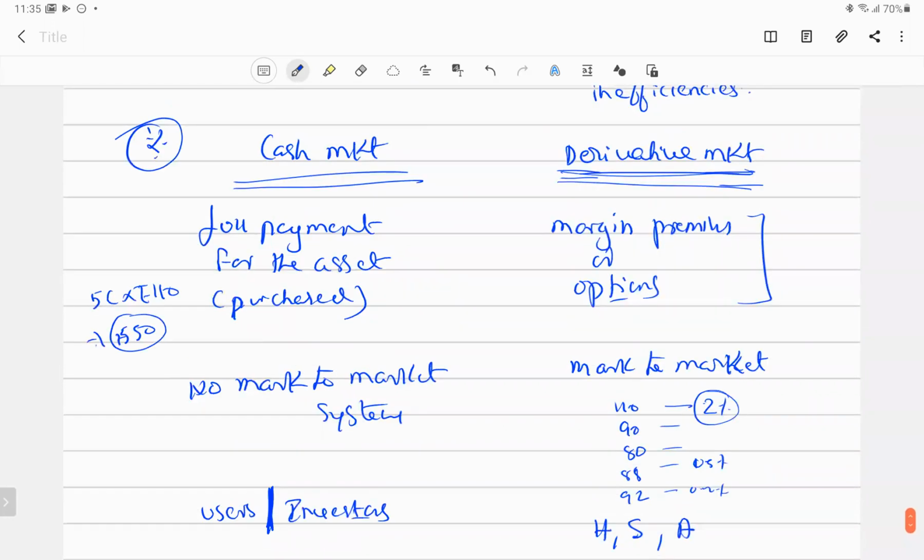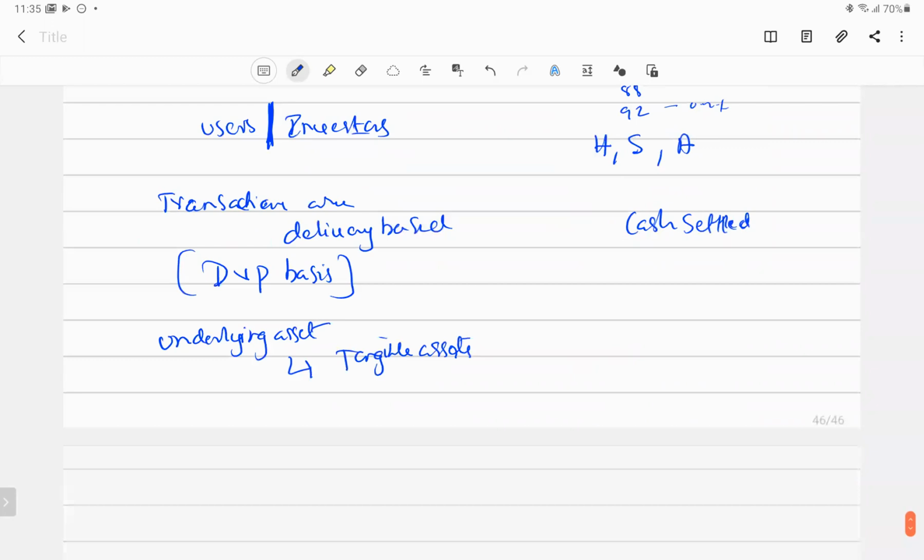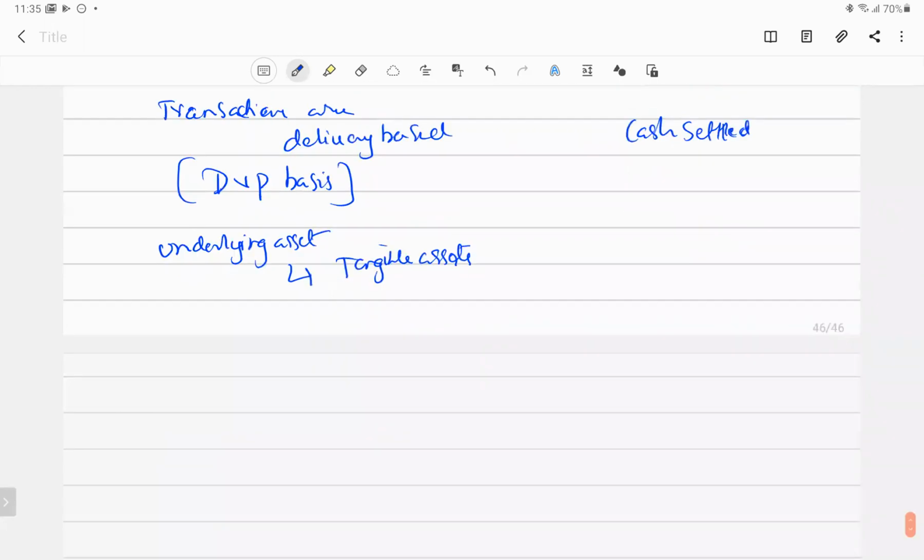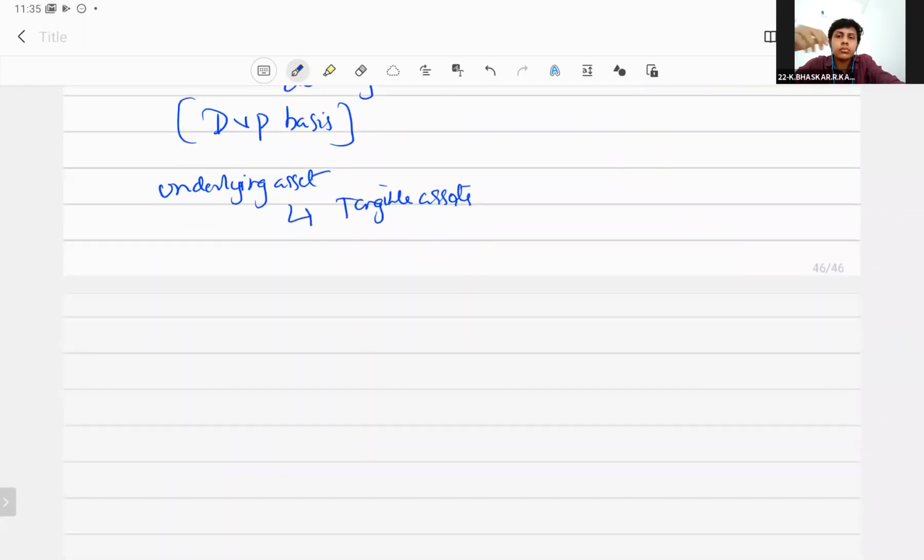Sir, secondary market only, no, sir? No, the secondary market is for when you purchase from the primary market. I'm asking which exchange normally trades tangible assets. Commodity market, sir. Yeah, commodities. That is the prime thing over here, right? The wheat, whatever is in the wholesale market, we have wheat, rice, pulses, maize, oil, gold, right? These are your commodity market.